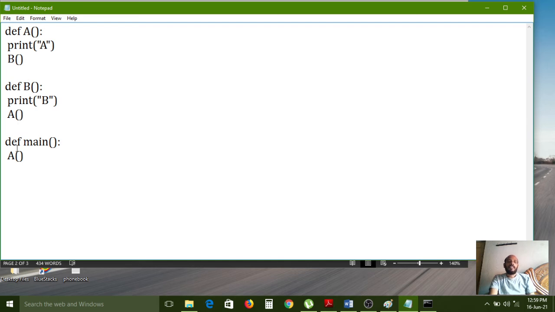So this function calling is called indirect recursion. This calling is called indirect recursion because in between we have the b function. From the calling place we have a, from the execution of a we have b, and from the b execution point a is called again. It keeps calling again like that.